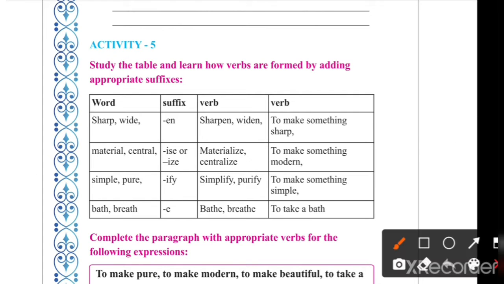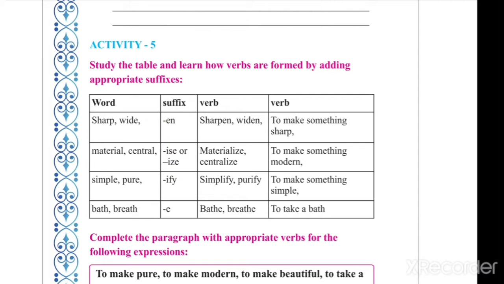Students, I told you we have different parts of speech, and the same word with adding prefixes or suffixes we can change the word into noun or verb, etc. Here some of the words are given and you have to make it verb by adding the suffixes en, ize, ify, e.